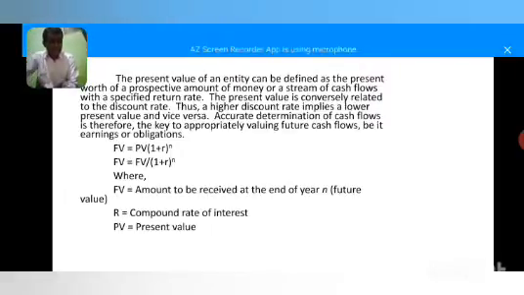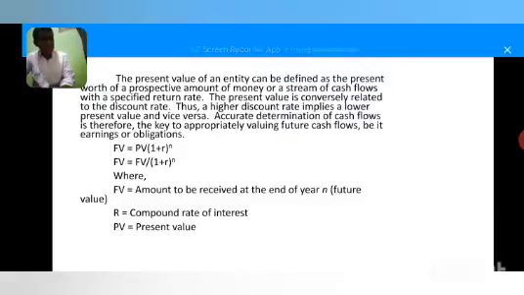Present value is the value today of some money to be received at a future point of time. Present value allows us to place all the figures on a current footing so that comparison may be made in terms of today's rupee.